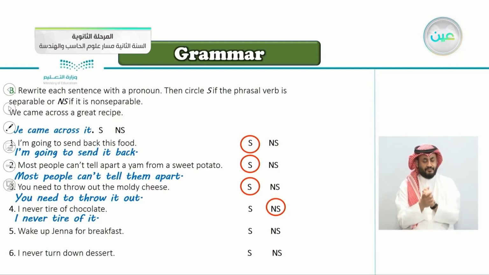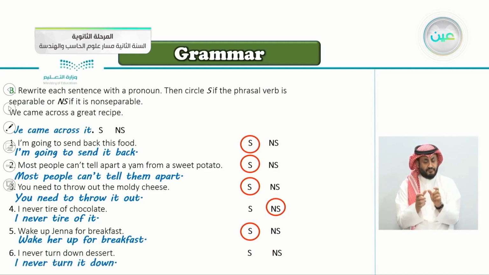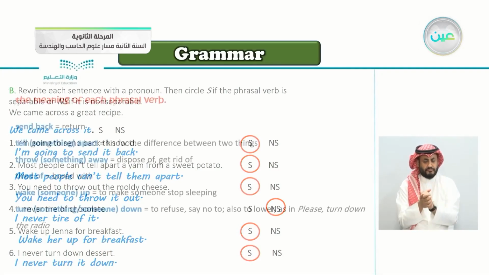Number five, wake up Jenna for breakfast. So we say wake her up for breakfast. This is also very good, separable. Number six, I never turn down dessert. So we have turn down, and the object is dessert. It's also separable. You say I never turn it down. So this is also separable.